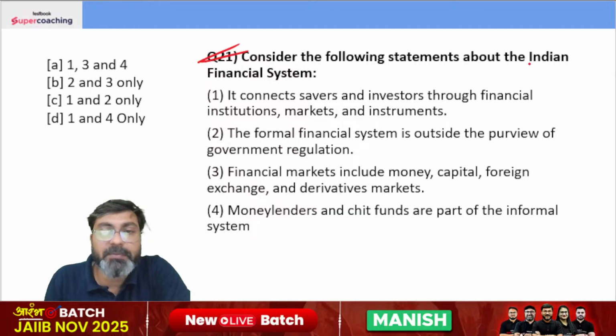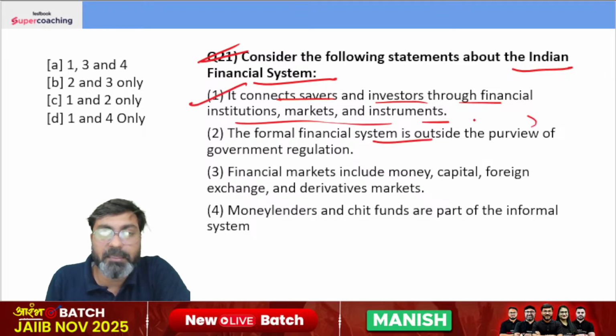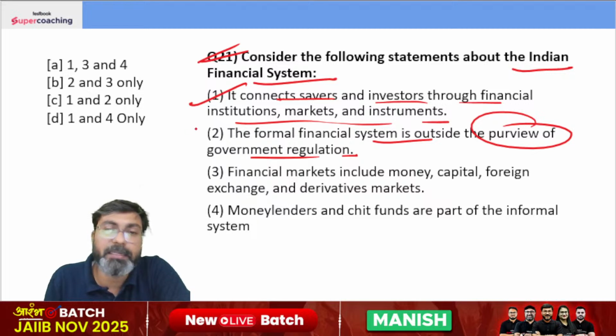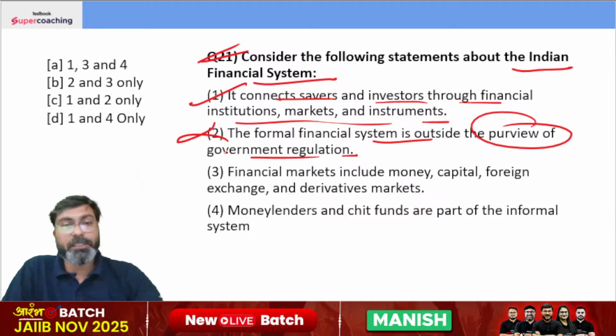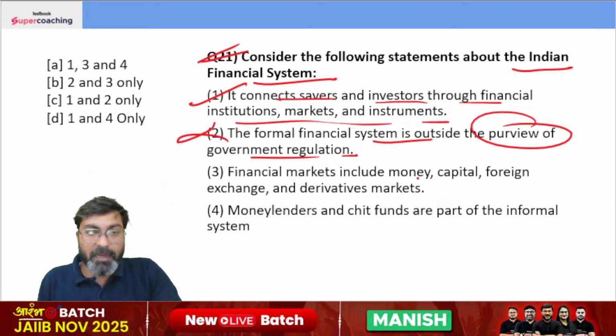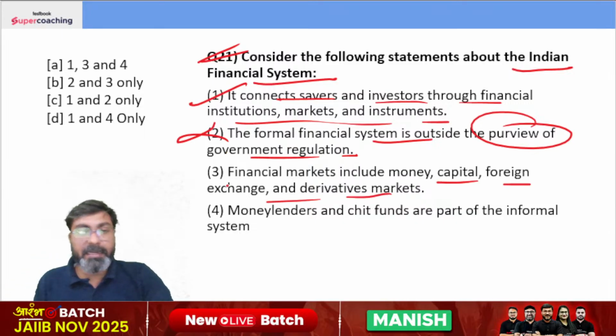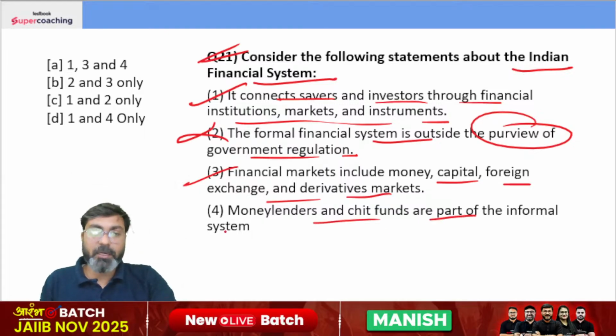Consider the following statements about the Indian financial system and identify the correct statement. It connects savers and investors through financial institutions, markets and instruments. Yes. The formal financial system is outside the purview of government regulation. No. Informal financial system obviously is outside the purview of government regulation, not the formal. Financial markets include money, capital, foreign exchange and derivative markets. Money lenders and chit funds are part of the informal system. Yes, the right answer is 1, 3 and 4.